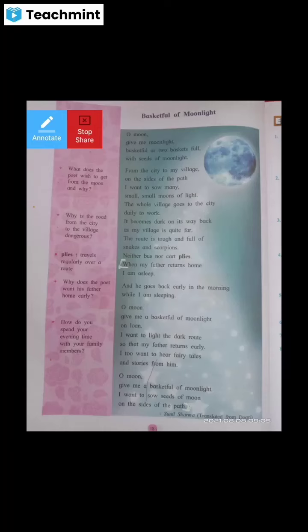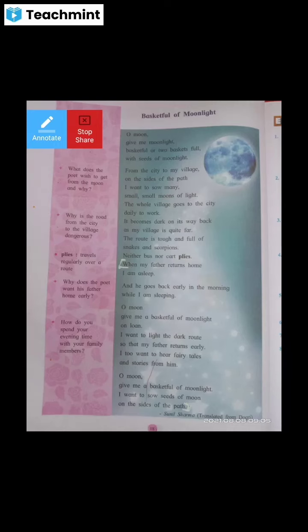In the first line, our poet is addressing the moon. The moon also provides light at night time. In the English language, the sound, the letter O, is used to address someone or something. And that's why our poet is using the sound O here for addressing the moon.